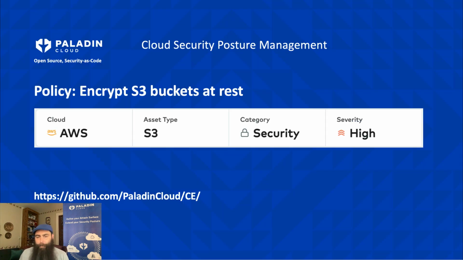We have a policy within Auditing Cloud called Encrypt S3 Buckets at Rest that monitors the configuration settings for this CIS recommendation. Auditing Cloud is an open source, security as code policy engine that monitors your cloud environments for misconfigurations. Encrypt S3 Buckets at Rest is a security policy that checks AWS S3 buckets to verify they are encrypted at rest. Because of the risk that unencrypted data poses in the wrong hands, we classify this as a high severity issue, just one step below critical.